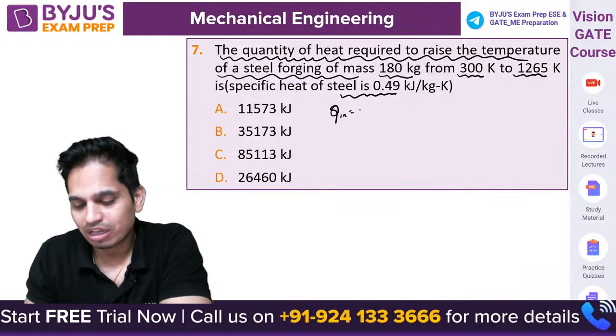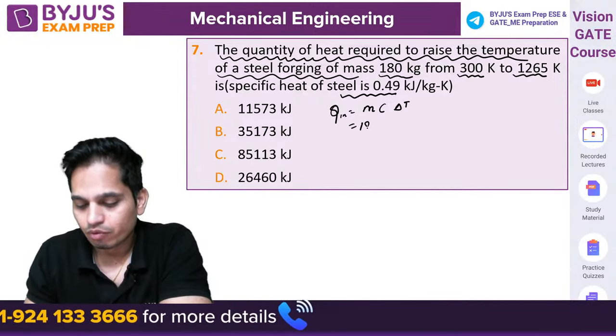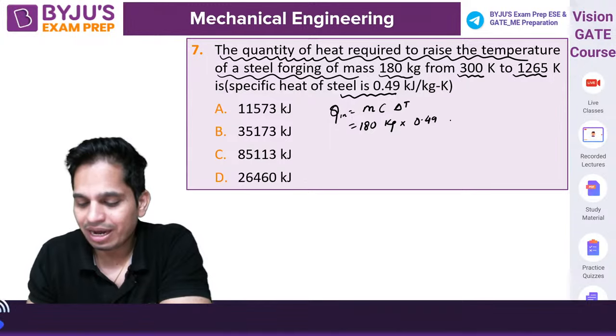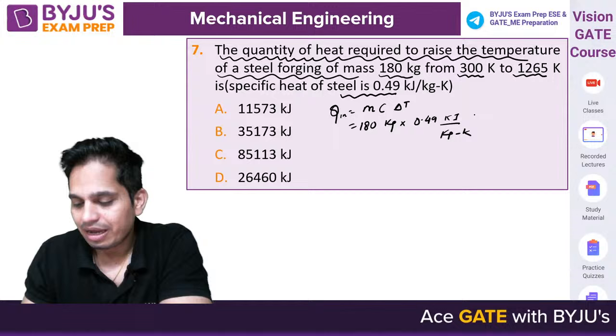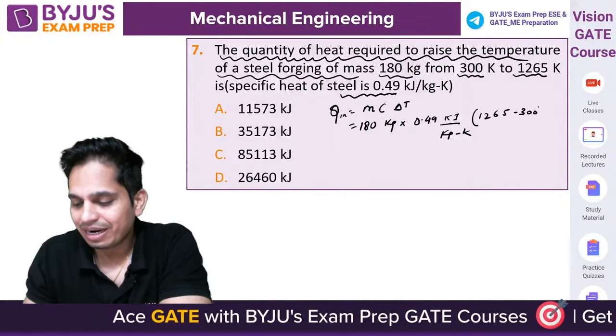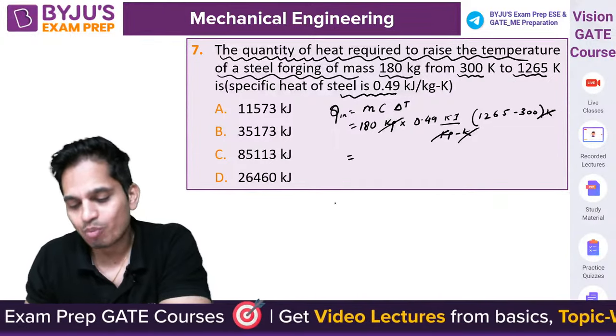Q in is equal to m C dT. 180 kg, 0.49 kilojoule per kg Kelvin, and this is 1265 minus 300 Kelvin. Kelvin cancels, kg cancels. How much is this?